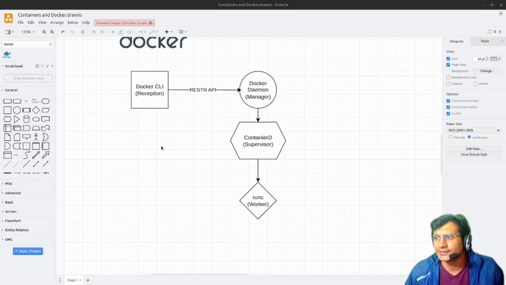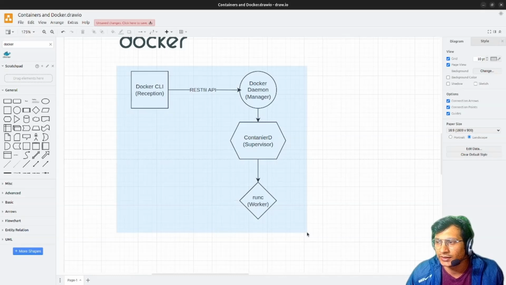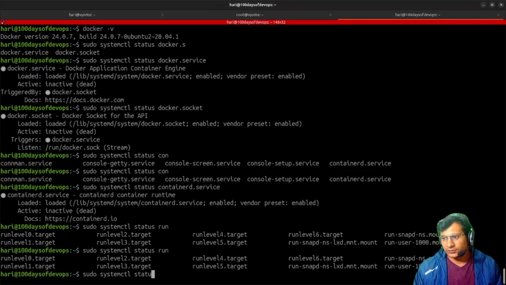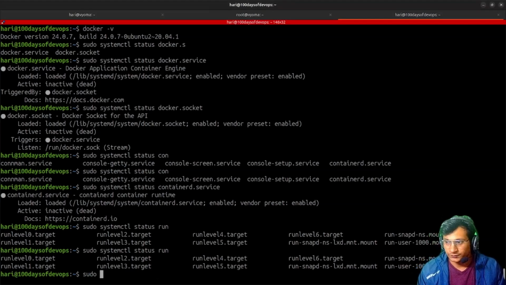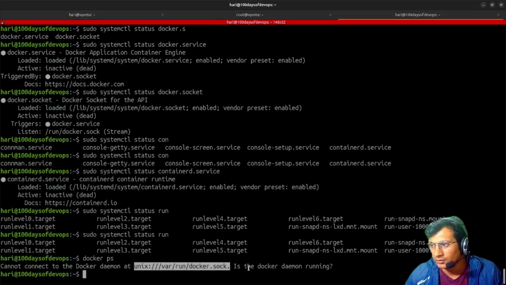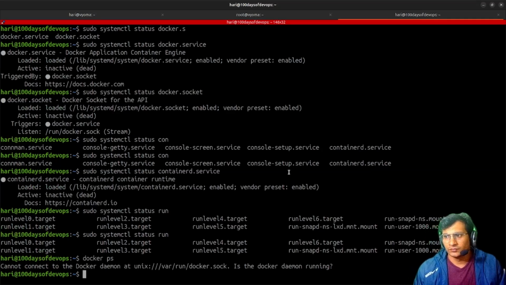So these are our workforce running behind the containerization. Let's just get started with our container. If I run sudo docker ps, it will say your Docker daemon is not running, which we have seen right now.